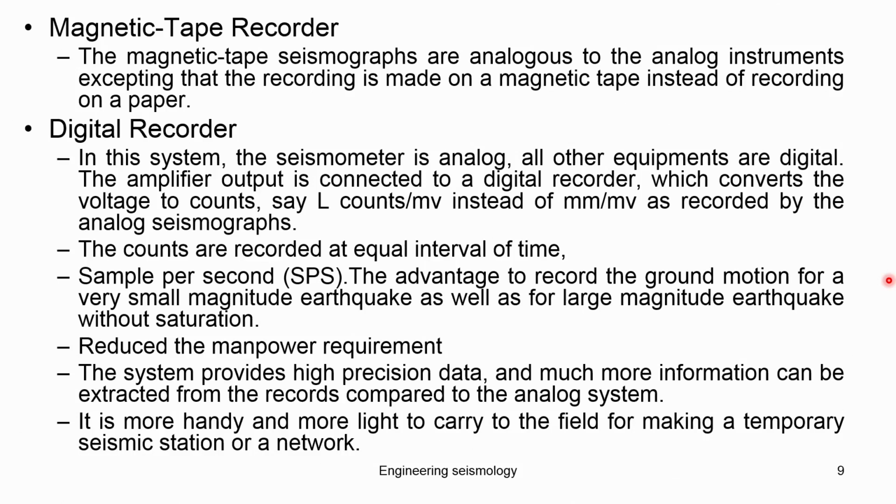So basically you can also control this reading, how many samples you can record per unit time, that is samples per second. You can record 100 or 200 or 50 or 10, depending upon the storage available in the instrument and the data requirement. So this basically reduces the manpower required for the analysis and interpretation of the data, which is highly useful for modern seismometers nowadays.